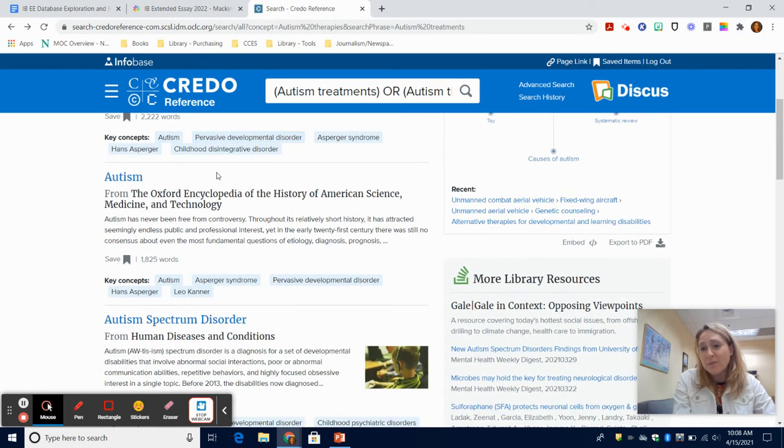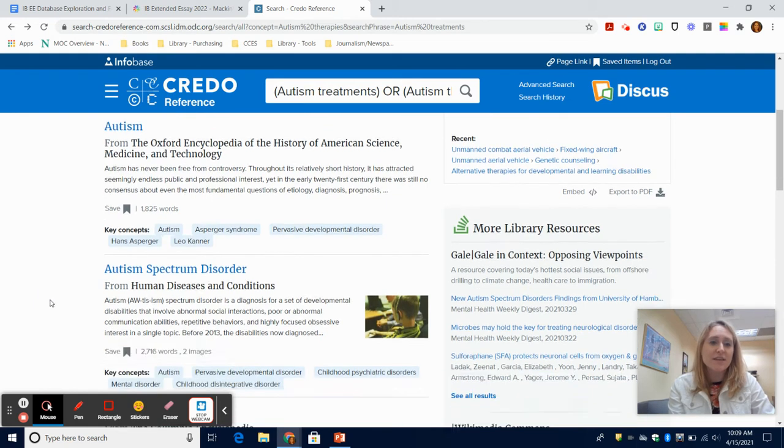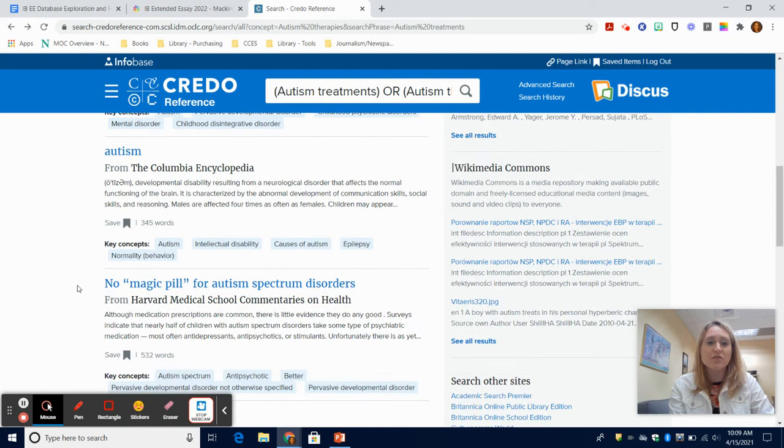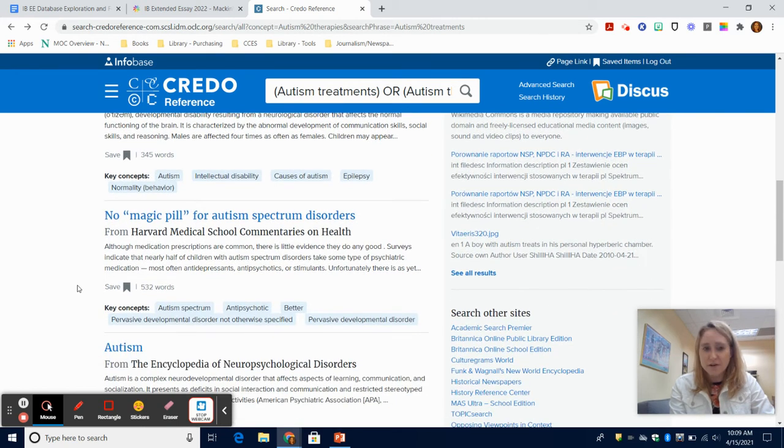And we don't buy print encyclopedias in libraries anymore because they're expensive, and information changes so quickly that online really is the way to go. And actually a lot of companies don't publish these anymore anyway because it's so expensive to do that. So anyway, you see a lot of encyclopedia information sources here that are very credible.